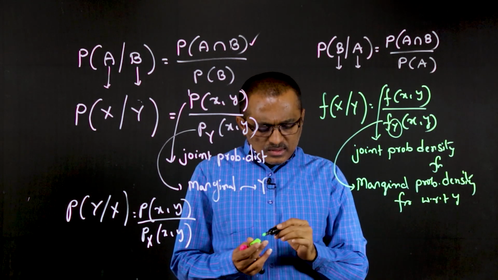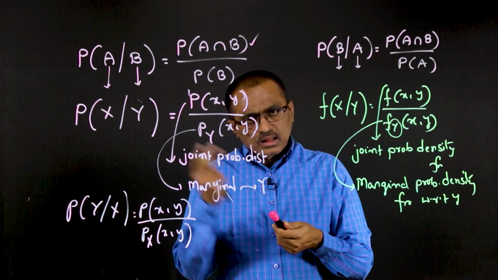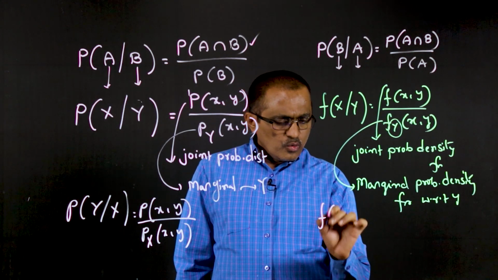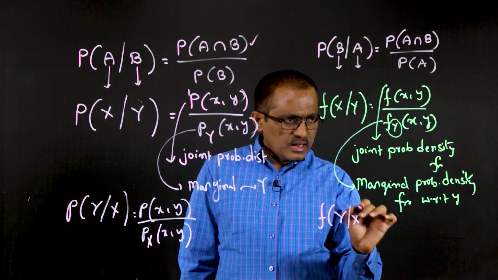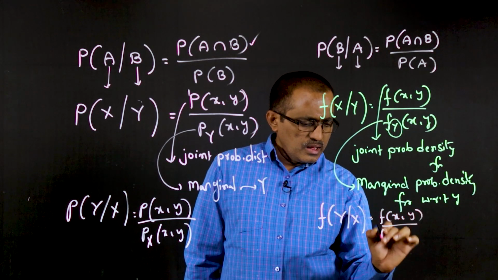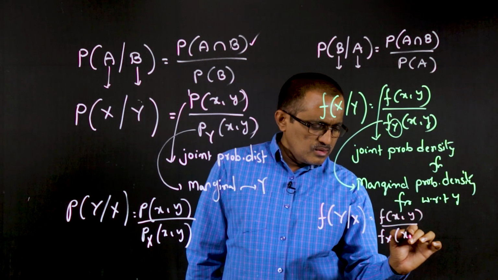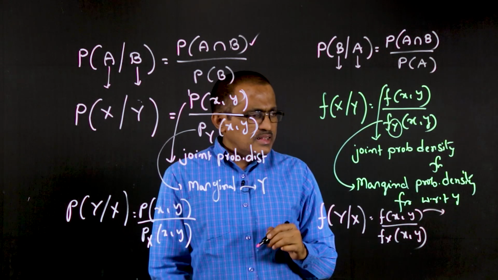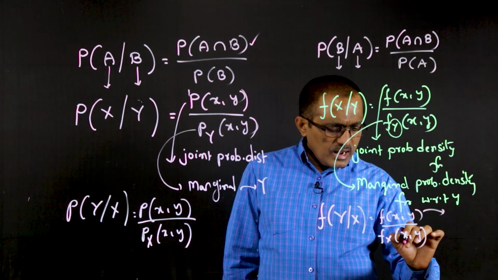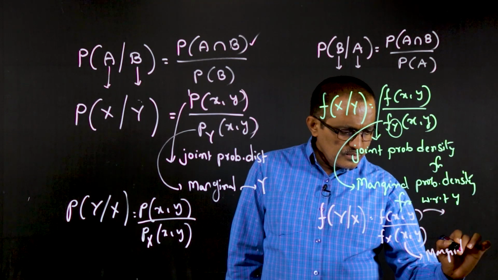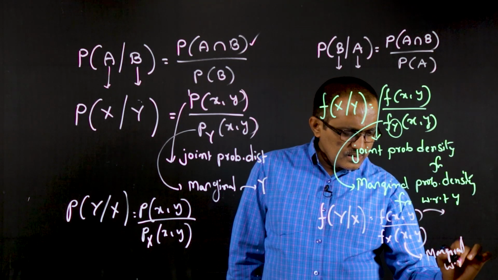In the same lines, the other probability can also be defined, where f of y given x is f of xy by f of x, in terms of x and y. Here the numerator is the joint probability density function in terms of x and y, and the denominator is the marginal with respect to x.